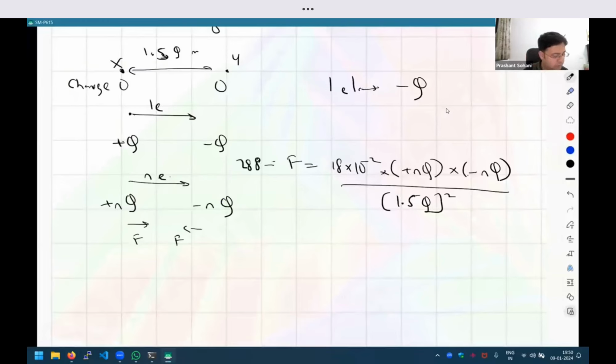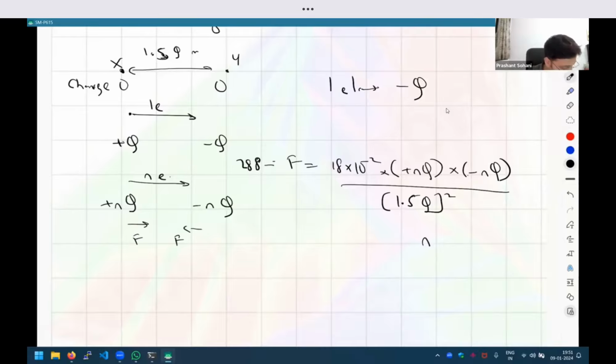Now in this whole equation, n and q are the only unknown variables, and if you observe the right-hand side carefully, q is going to cancel, because we have q squared in the numerator and q squared in the denominator. So the only unknown variable is n. All you have to do is solve for n. But what is happening with the sign?